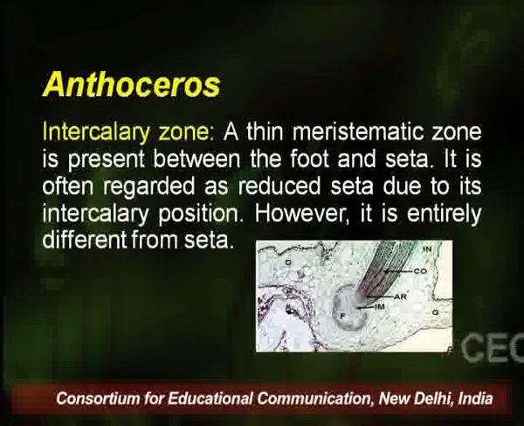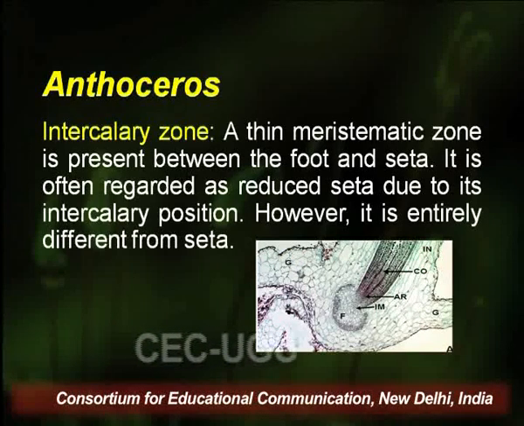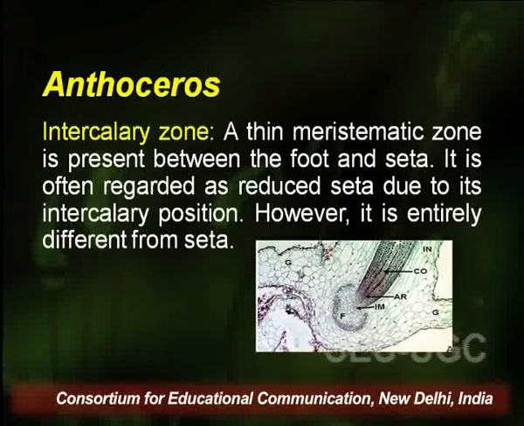The intercalary zone is a thin meristematic zone present between the foot and seta. It is often regarded as reduced seta due to its intercalary position. However, it is entirely different from seta. The meristem continuously cuts off cells that progressively differentiate into columella in the center, archisporium in the middle, and wall layers on the periphery. The presence of a basal intercalary meristem enables the capsule to grow for a long period and form spores. The occurrence of intercalary meristem is a unique feature of Anthoceros and is not found in any other bryophyte.